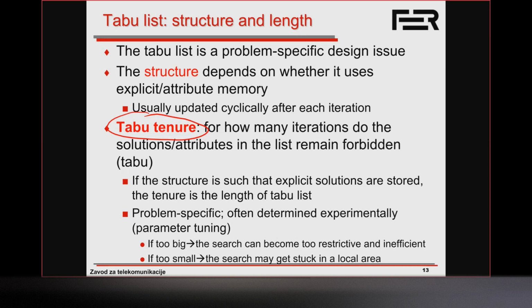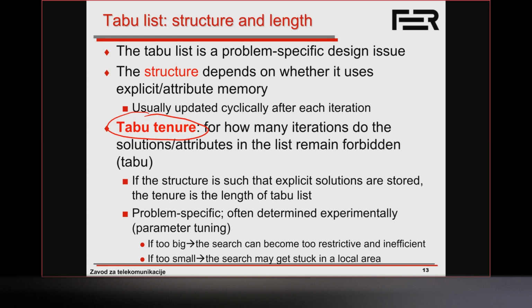This compromise between too big and too large is something that will ultimately depend on the landscape structure of the problem and on the associated instances which you're using. So this is something that needs to definitely be played around with and tuned when designing an efficient taboo search algorithm.